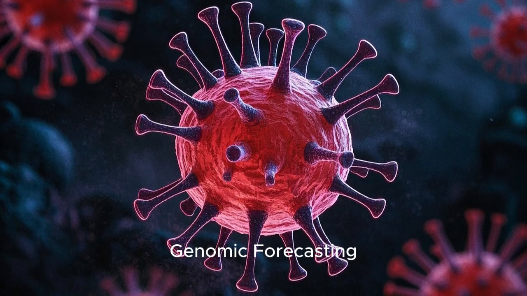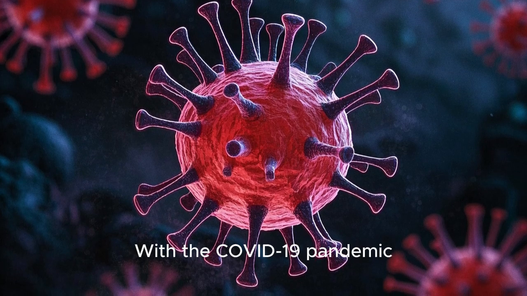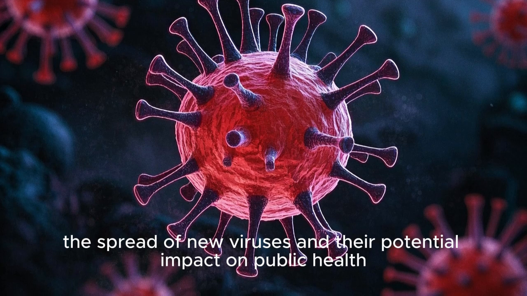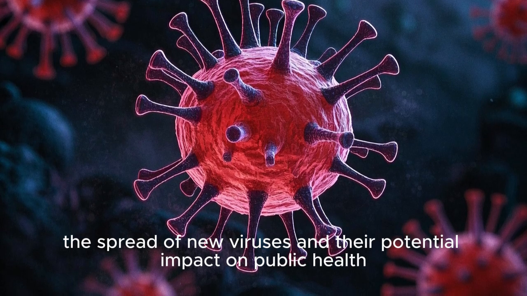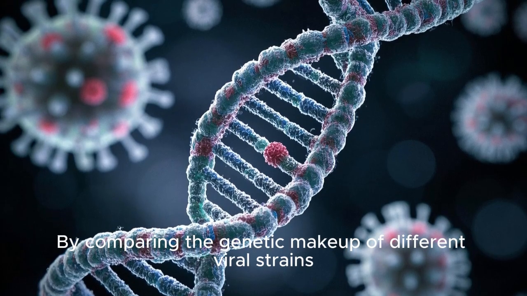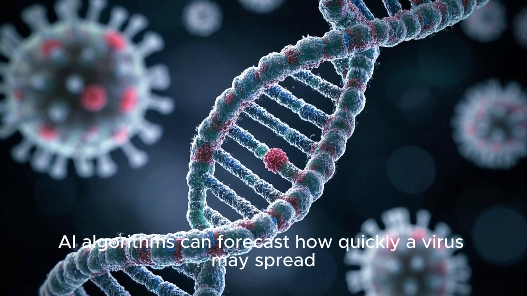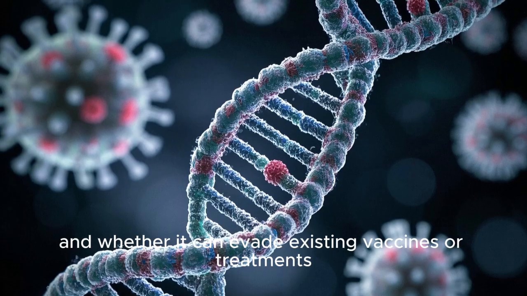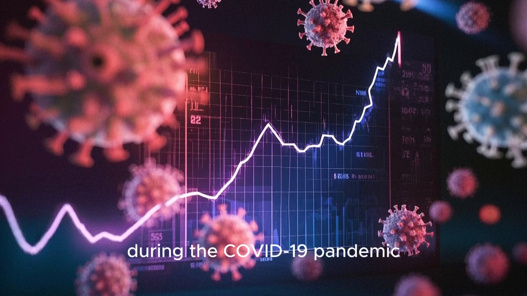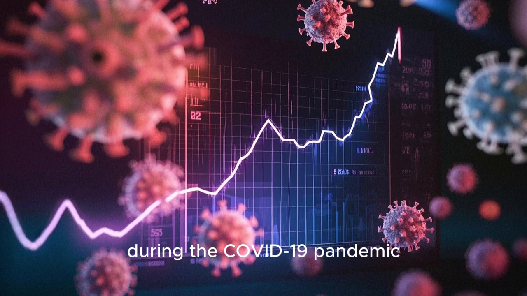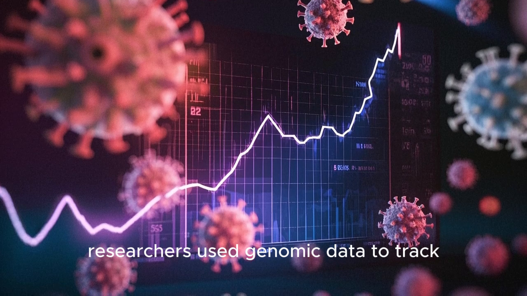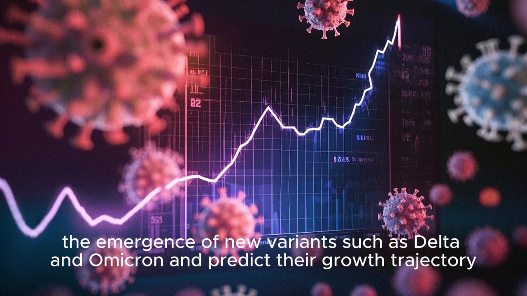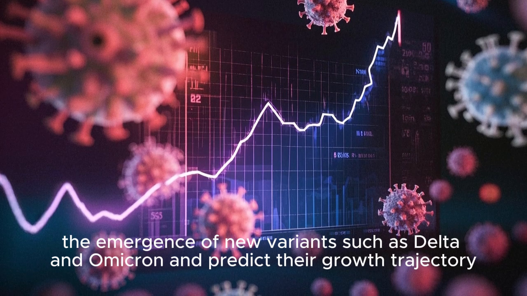Genomic forecasting. With the COVID-19 pandemic, genomic forecasting has become a critical tool for predicting the spread of new viruses and their potential impact on public health. By comparing the genetic makeup of different viral strains, AI algorithms can forecast how quickly a virus may spread and whether it can evade existing vaccines or treatments. For example, during the COVID-19 pandemic, researchers used genomic data to track the emergence of new variants such as Delta and Omicron and predict their growth trajectory.